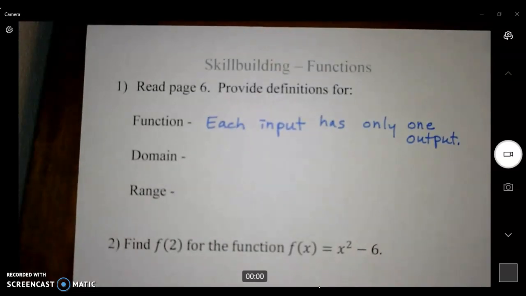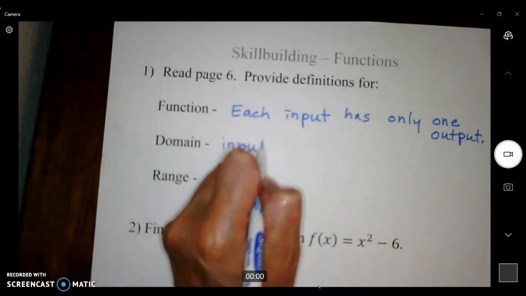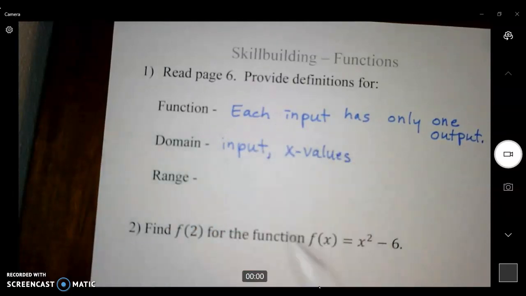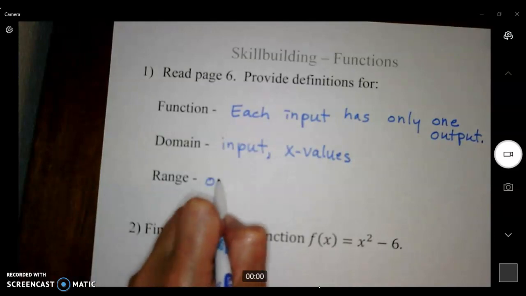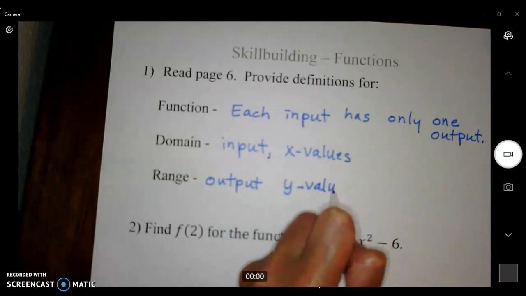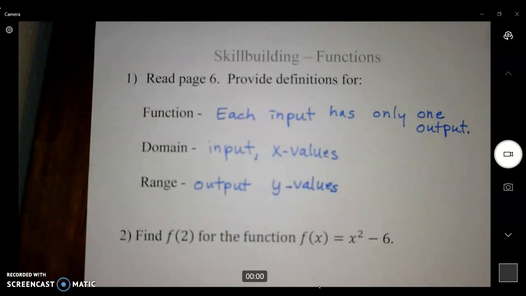Domain. It says the set of all inputs for which there is an output is called the domain. And then the set of all possible outputs is called the range. I want you to look at it this way. Domain is a fancy word for input or the X values. Range is a fancy word for output or the Y values. Okay? So domain goes with input, X values. Range goes with output, Y values.